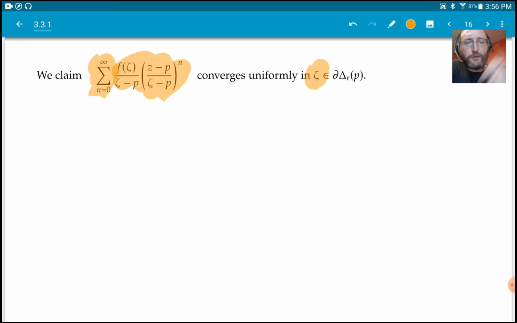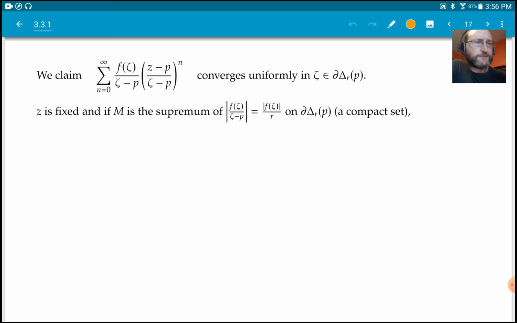So let's look at that. We're actually going to look at the absolute convergence. First, z is just some fixed number. As far as the convergence and the integral, z is not moving. z is a fixed number.